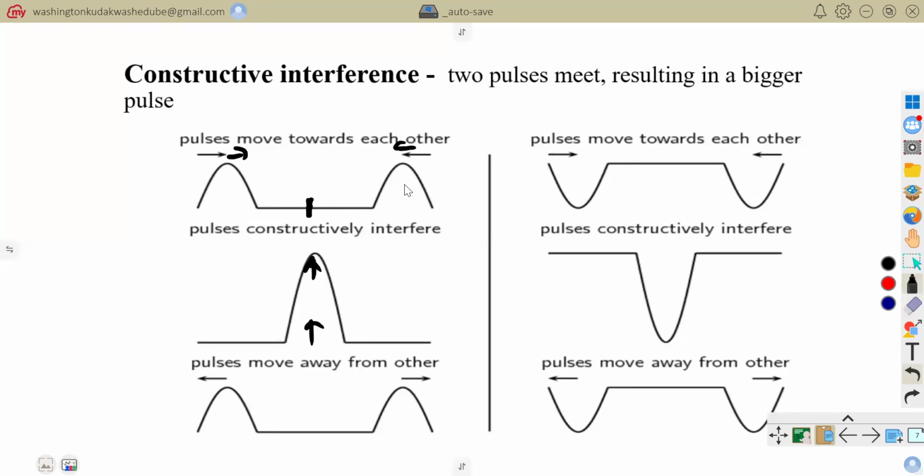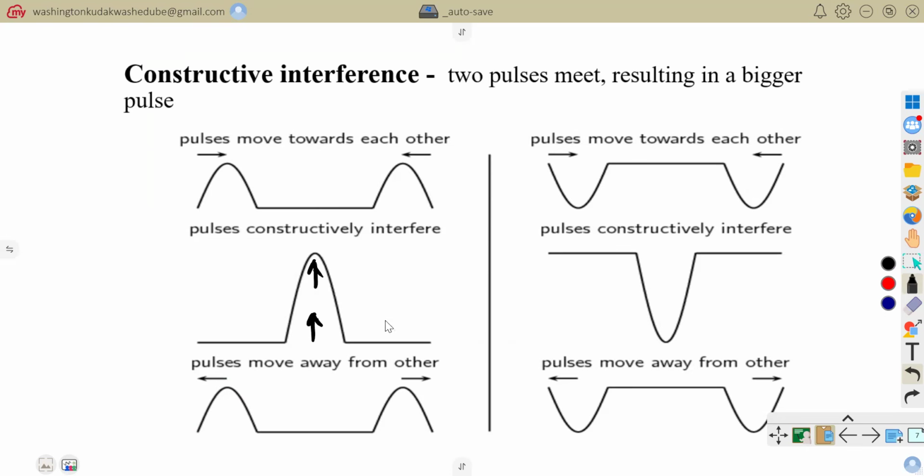When they meet, their amplitude is equal to the sum of the two crests. In the picture, one pulse moves right and the other moves left, they constructively interfere, and form a bigger amplitude, or a bigger pulse.